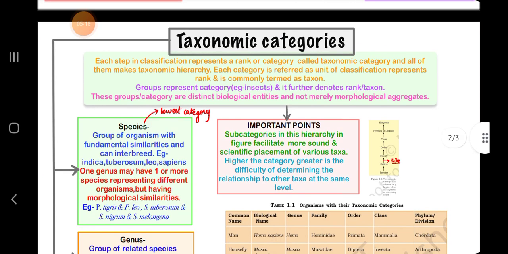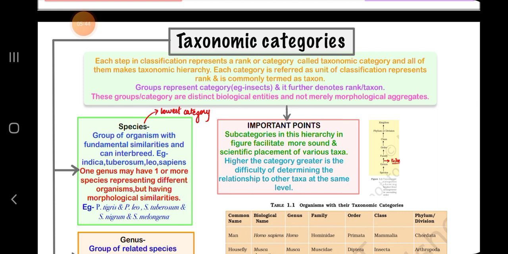Then taxonomic categories. Each step in classification represents a rank or category called a taxonomic category, and all of them make the taxonomic hierarchy. Each category is referred to as a unit of classification, represents a rank, and is commonly termed a taxon. Group represents category and it further denotes rank or taxon.